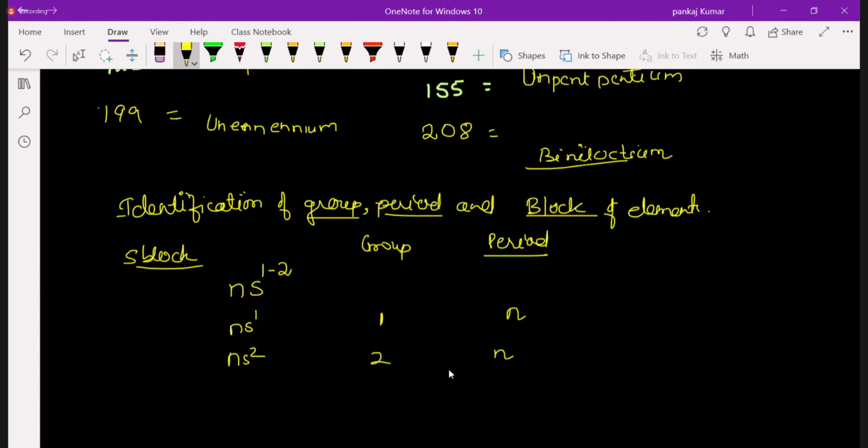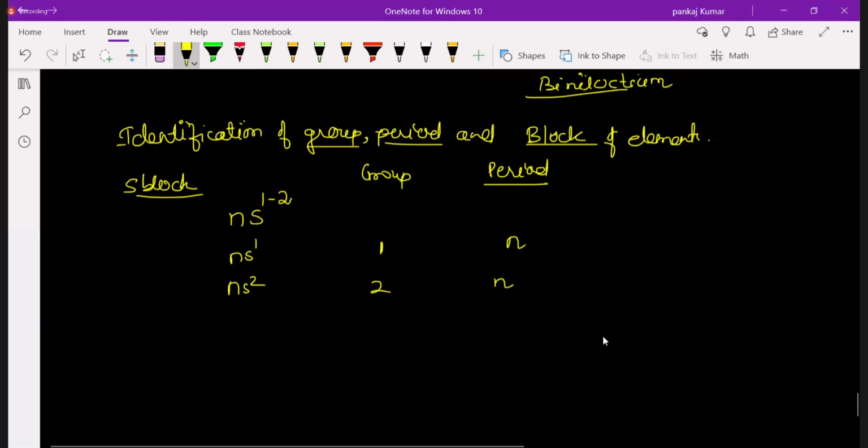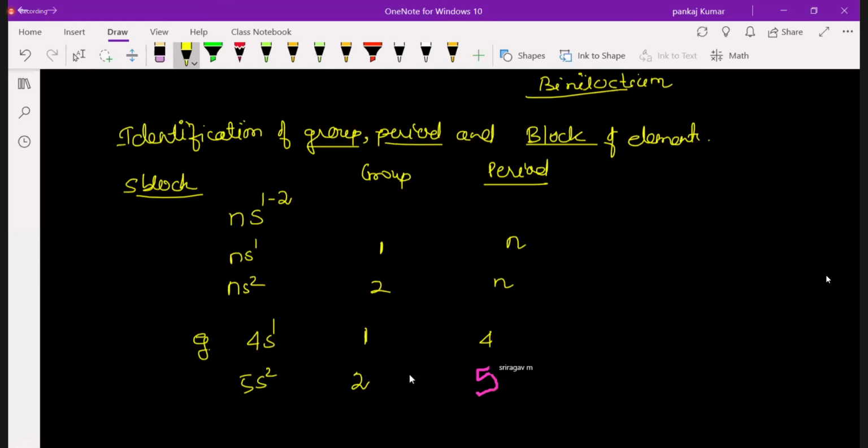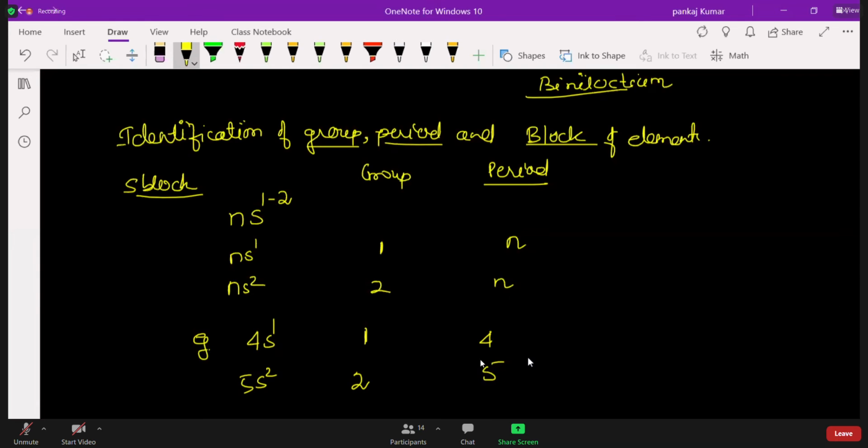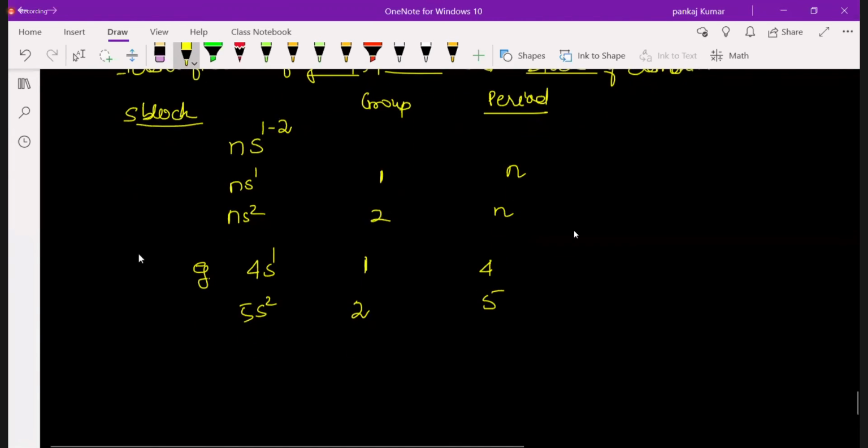Let's take one example. Suppose I'm writing 4S1. What is the group and what is the period? The group will be 1 and the period will be 4. Understood? Similarly, 5S2. The group will be 2 and the period will be 5. Is it understood now? Yes, sir. This is enough. Now come to the P block.